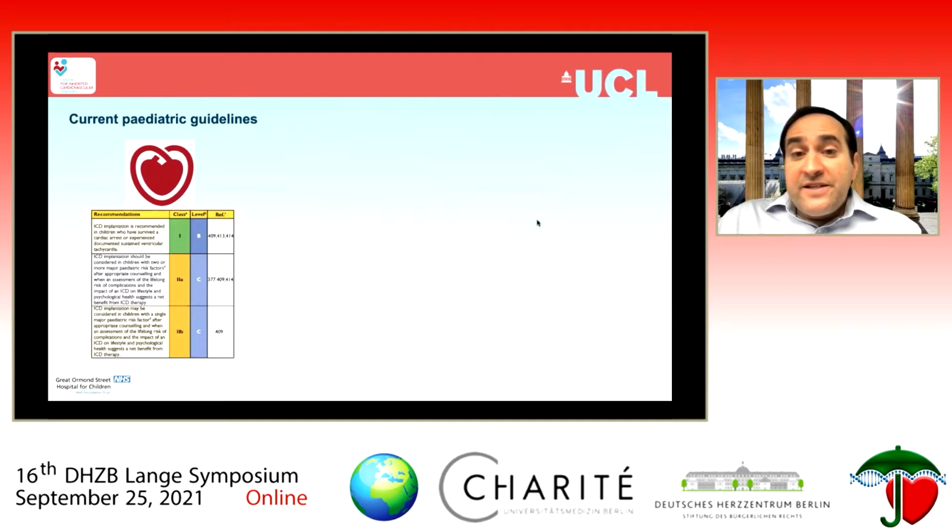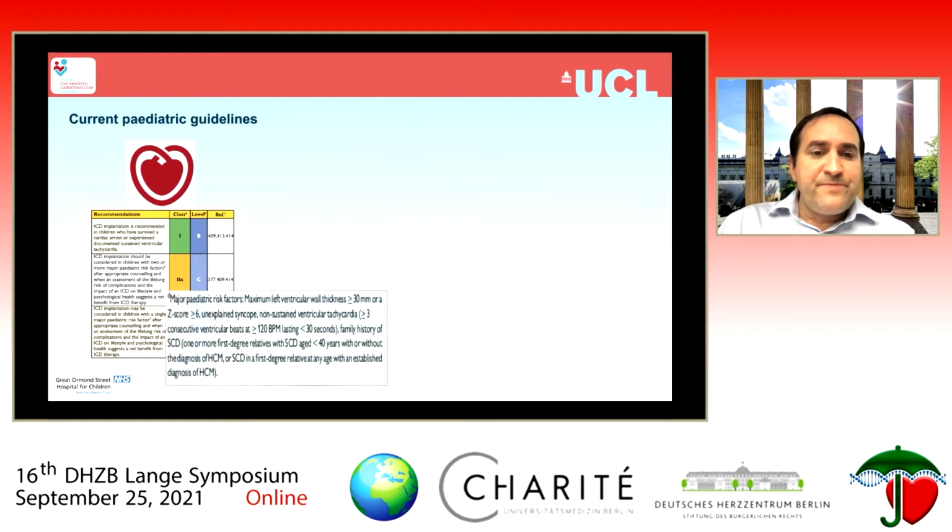So what do the current guidelines say? European guidelines, and in fact the North American guidelines also, really use extrapolation of adult data, and quite old adult data, to make their recommendations. In the European guidelines, an ICD is recommended in a child with hypertrophic cardiomyopathy if there are 2 or more so-called conventional risk factors present. That's severe left ventricular hypertrophy, unexplained syncope, non-sustained ventricular tachycardia, and family history of sudden cardiac death.